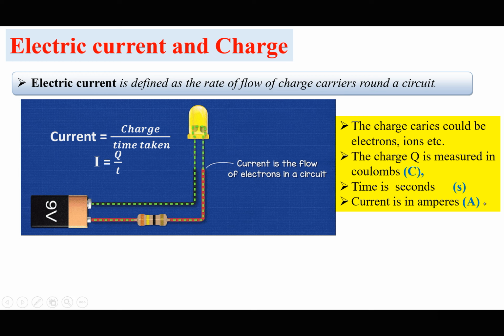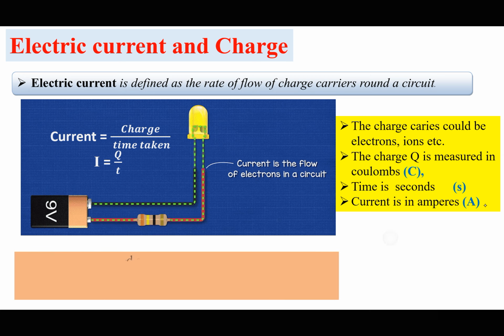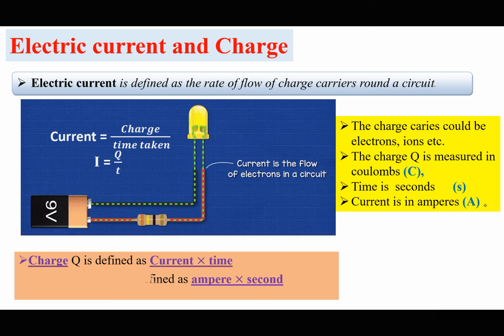Remember, the second and the amperes are SI base units. So it means the coulomb is being expressed in SI base units. When I make Q the subject in this expression, I is equal to Q over T, it means that Q is equal to I times T. In other words, if Q is equal to I times T, it means I can define the unit for charge, which is the coulomb, as the unit for current times the unit for time. In other words, the unit coulomb can be defined as ampere times second.